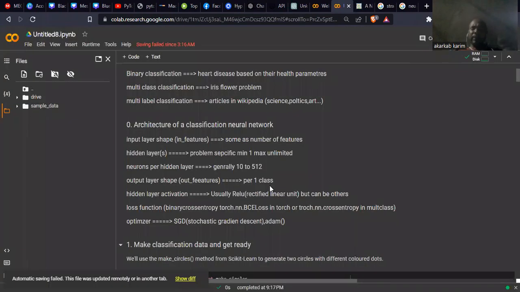That depends on the class. If we have binary classification, we have one output, but if we have, for example, multi-class classification, then we have more outputs, because we have one per class. Okay, and the hidden layer activation is ReLU, rectified linear unit, but it can be others.